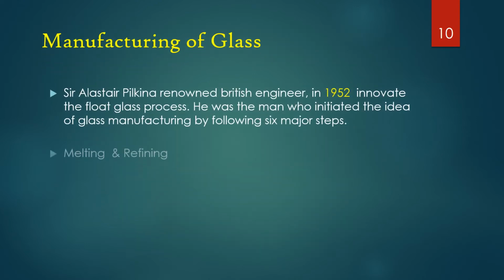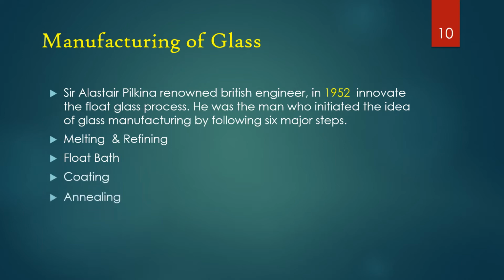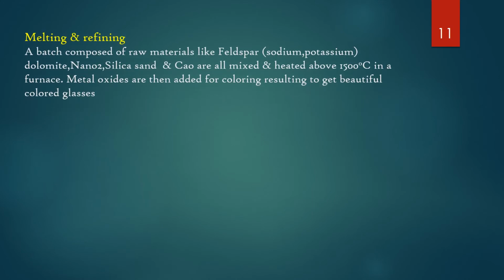Let's discuss manufacturing of glass. Sir Alastair Pilkington, a renowned British engineer, in 1952 innovated the float glass process. He was the man who initiated the idea of glass manufacturing by following 6 major steps. That is melting and refining, float bath, coating, annealing, inspection, and finally cutting.